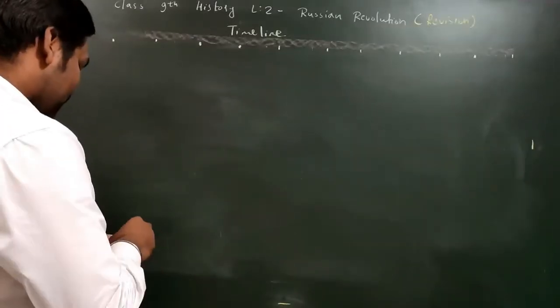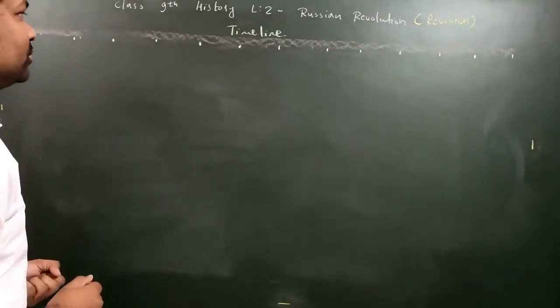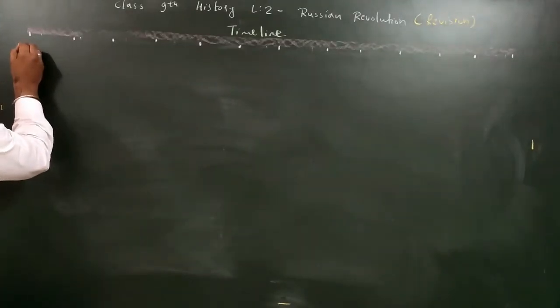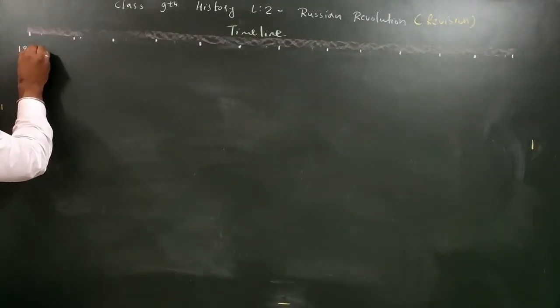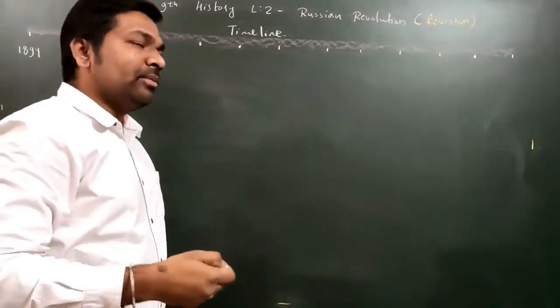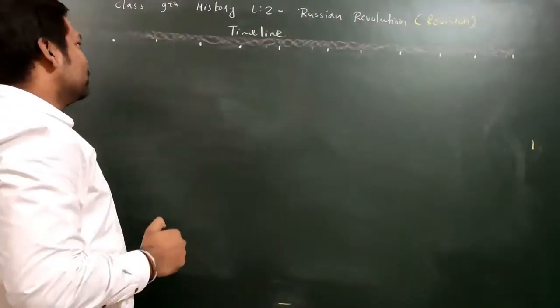Here we have written Russian Revolution revision timeline. Our timeline will start from 1894. Here I am writing it; you also make it in your copy, 1894. Once we make the timeline, then one by one I will tell each and every event in detail. So we start with 1894.